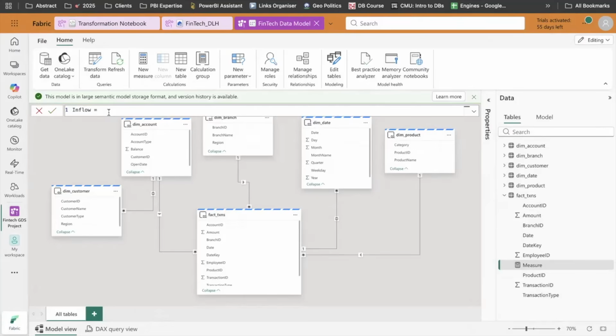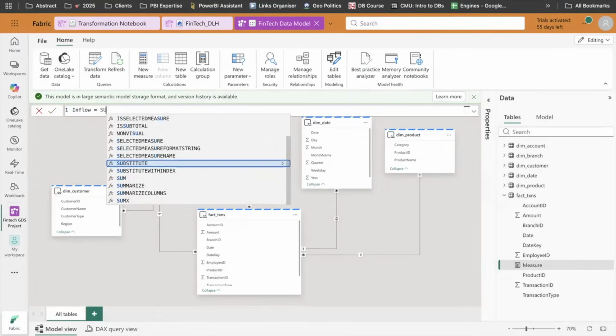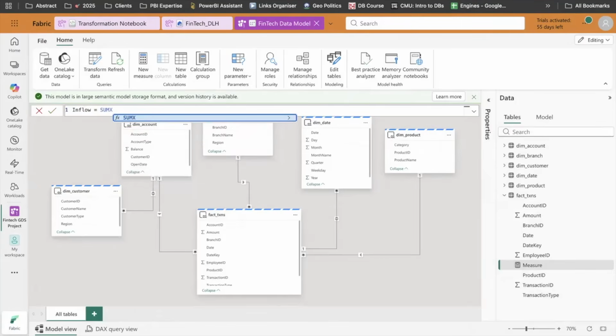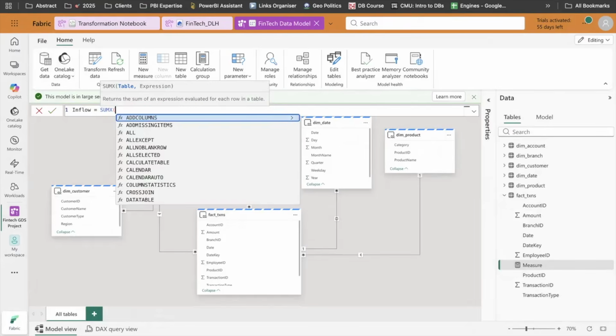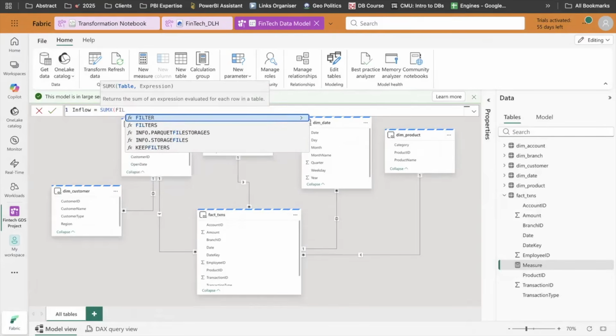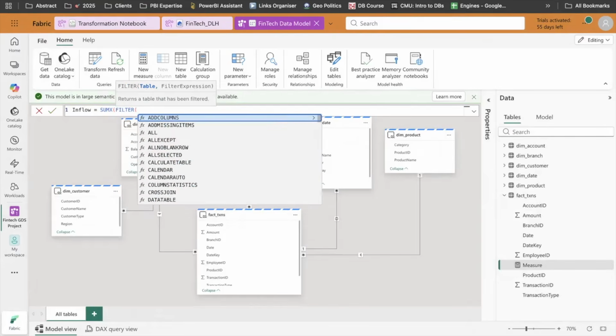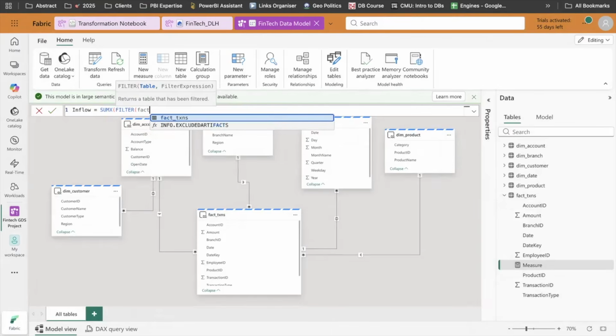For example, the logic I want to write is: if amount is positive, meaning greater than zero, then take the sum of amount. I will translate the same thing into my DAX. SUMX is a formula which helps us do the summation over a column. Now I want to filter all the amounts where amount is greater than zero, so I will write the FILTER function.